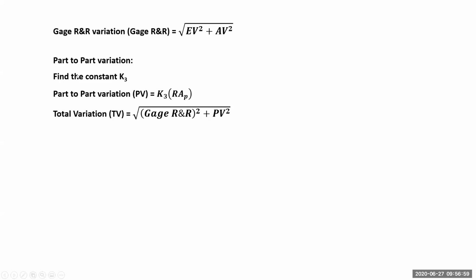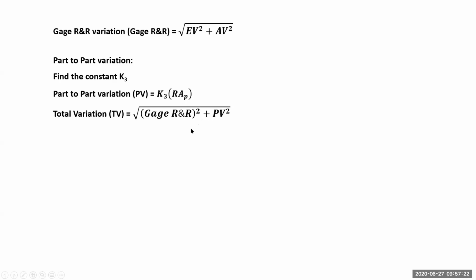Now part to part variation we'll find out. We know K3 value. We will see how to find out K3 in the next slide. Part to part variation is nothing but the product of what we obtained from step 7, range of average of parts into K3 value. This is part to part variation. Total variation is the square root of the sum of the gauge R and R squared plus this PV squared, right?